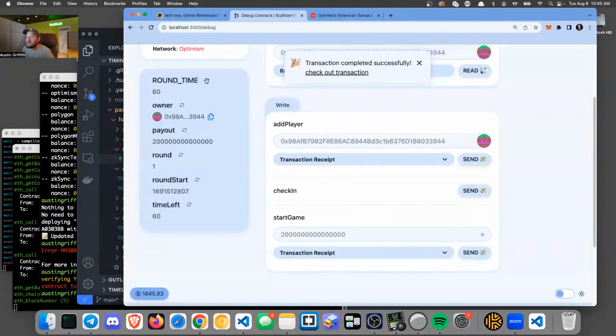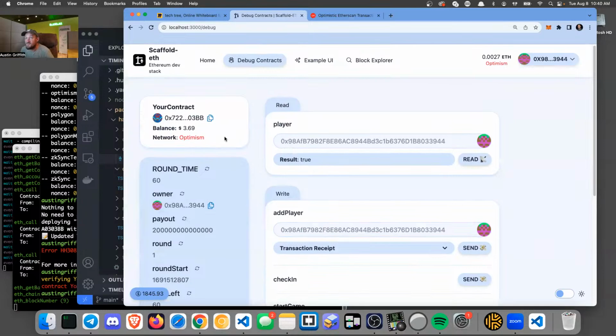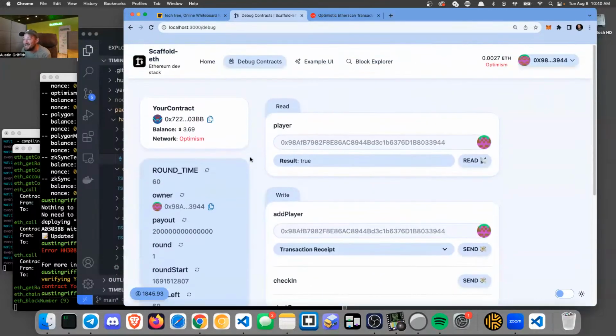So now this smart contract is going to have $3.69 in it, and it's going to split that up. Every time you make a transaction to check in, you're going to get paid 36 cents, right? And hopefully that 36 cents covers your gas. It might actually cover it just perfectly.